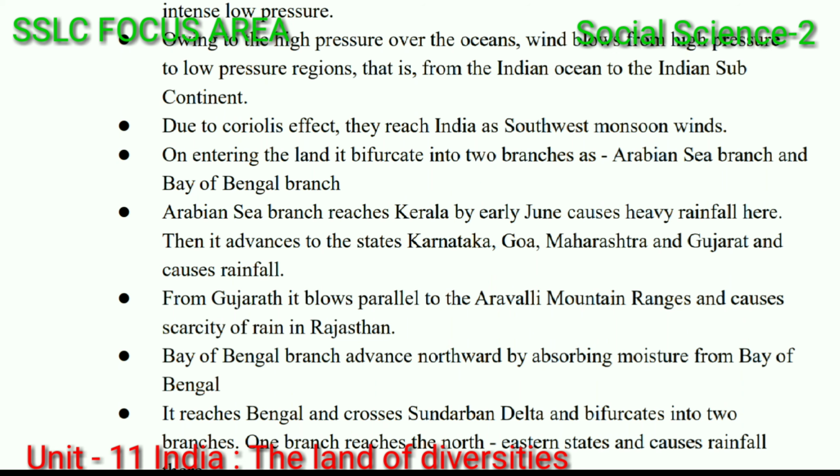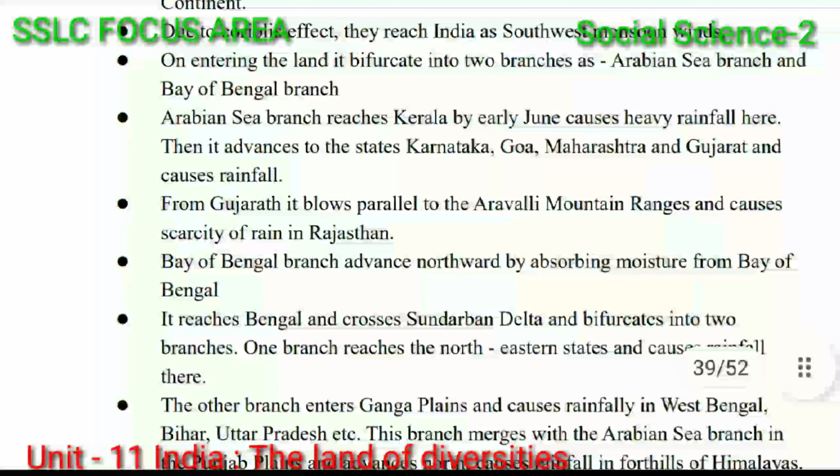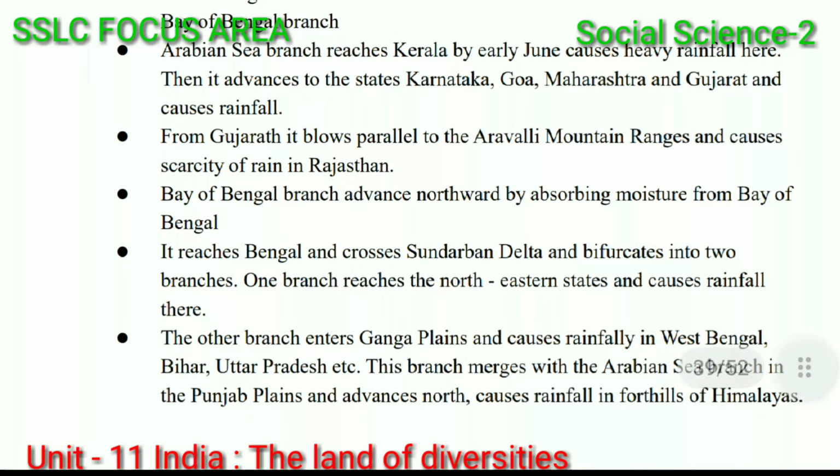The Bay of Bengal branch advances northward by absorbing moisture from the Bay of Bengal. It reaches Bengal and crosses the Sundarban Delta and bifurcates into two branches. One branch reaches the northeastern states and causes rainfall there.